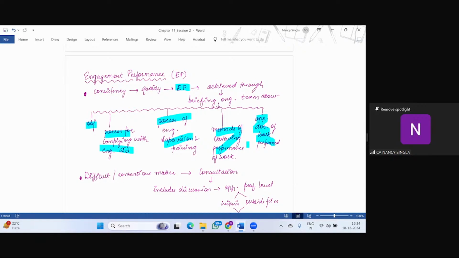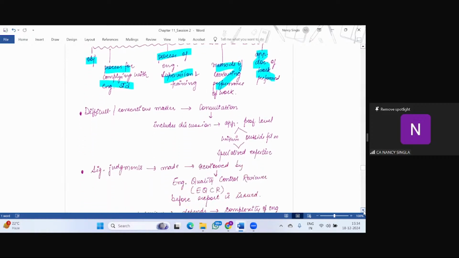See, students, also when there are any difficult matters, consultation should be taken, right? And consultation, if we talk specifically about audit, the engagement team or the firm has experience in accounts and auditing.